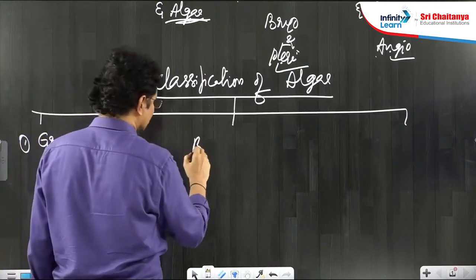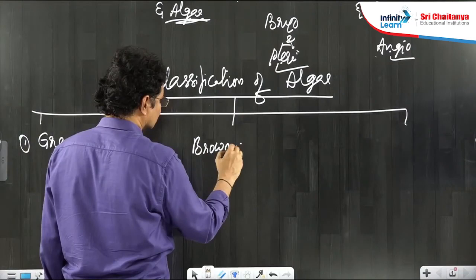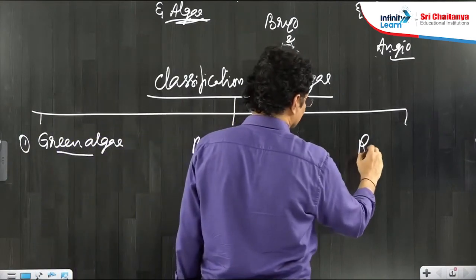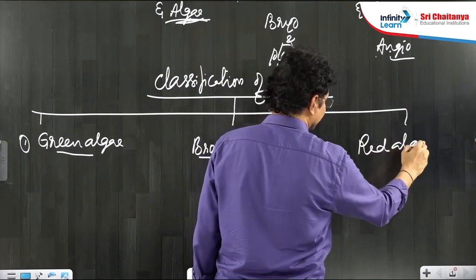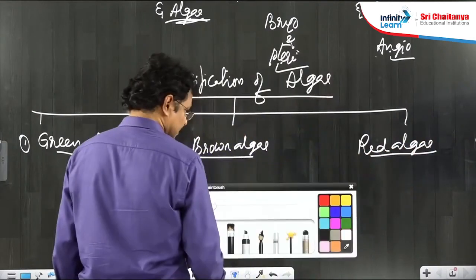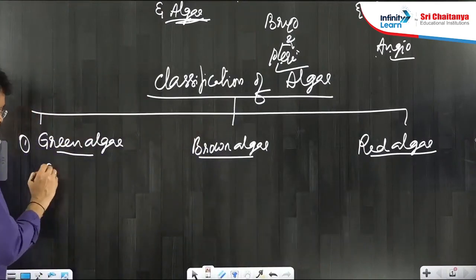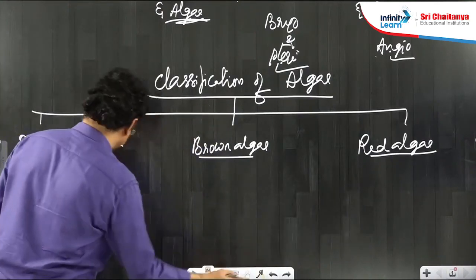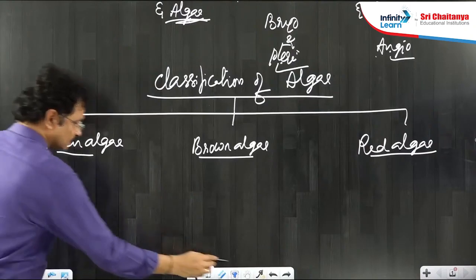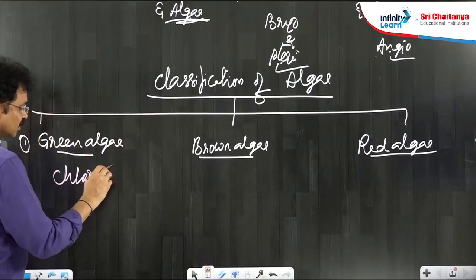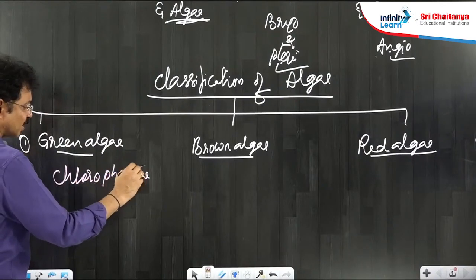Second group is the brown algae. Third one is the red algae. These are common names. Now the botanical names or scientific names. Chlorophyceae is the scientific name of green algae. Chlorophyceae: chloro means green, and phyceae is the suffix for an algal group.